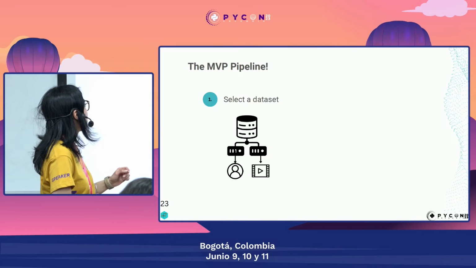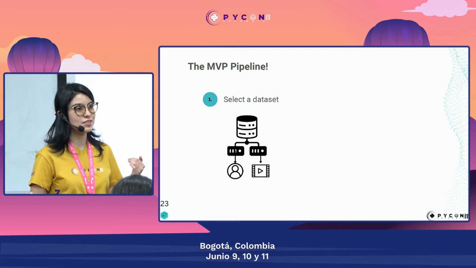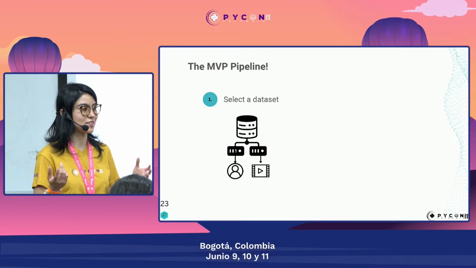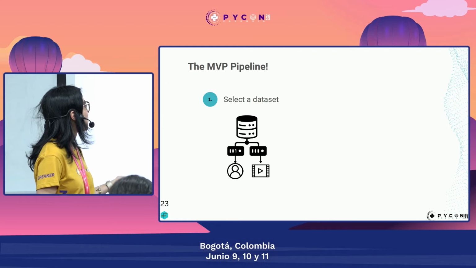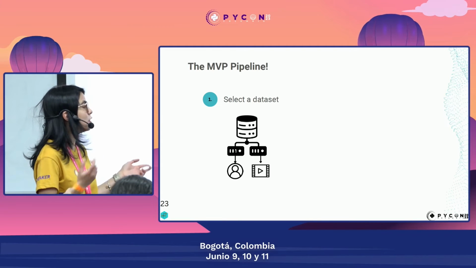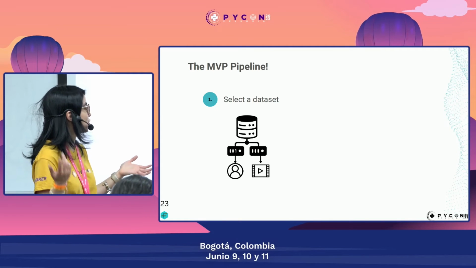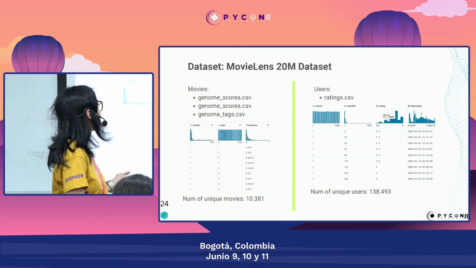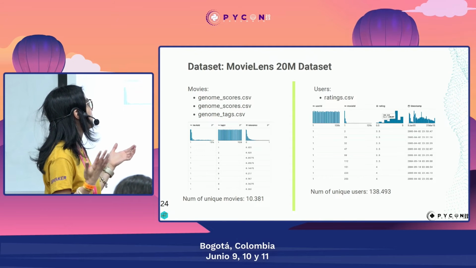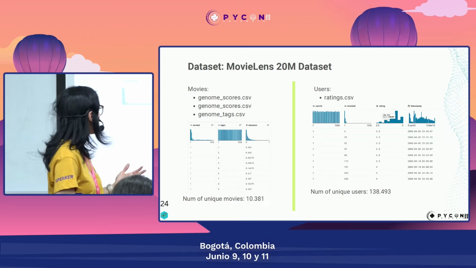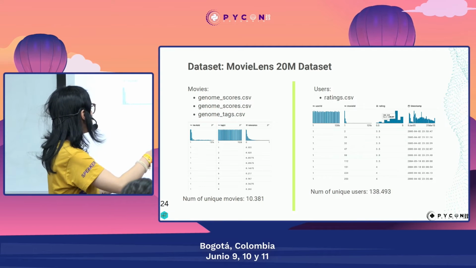So first of all, since we are interns, maybe we still need like 2 months in order to get access to all the databases. So that's why we should look for maybe a public database in order to start with our solution. So that's why we selected the Movie Lens 20 million data set. So here we have movies data and also users data.